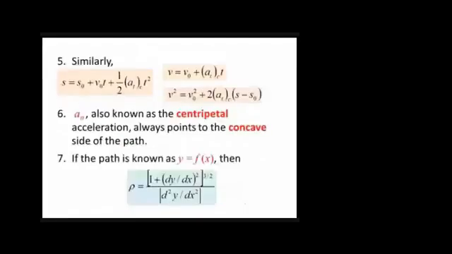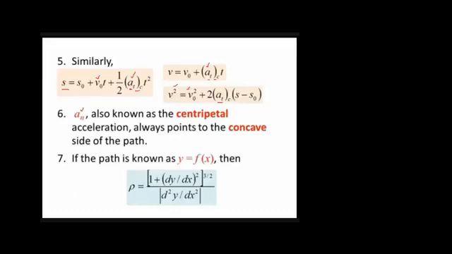We also derived the equations of motion for constant acceleration. If you remember, one was s is equal to s naught plus v naught t plus half a t square, where the acceleration was constant. The other one was v is equal to v naught plus at, and again the acceleration was constant. So in all those equations where we have acceleration, instead of acceleration we will put at, since the velocity term is involved in every one of them, right? So these are basically the three equations of motion. Okay, as I have already discussed, an is sometimes known as centripetal acceleration.